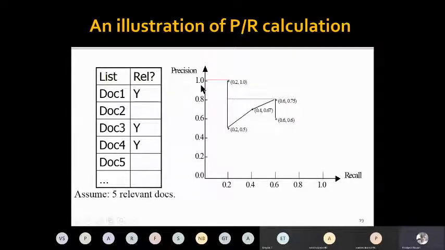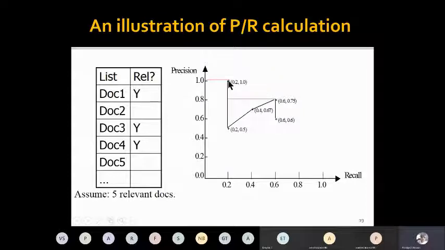After I retrieve the first document, I have retrieved only one document, and we know there are 5 relevant documents. So our recall score will be 1 divided by 5, 0.2, and you can see it here. And the precision will be, I retrieved only one document, and that is relevant, so 1 divided by 1, equal to 1.